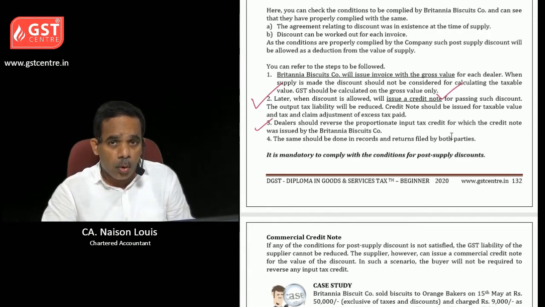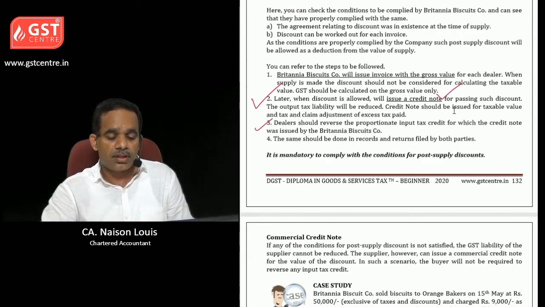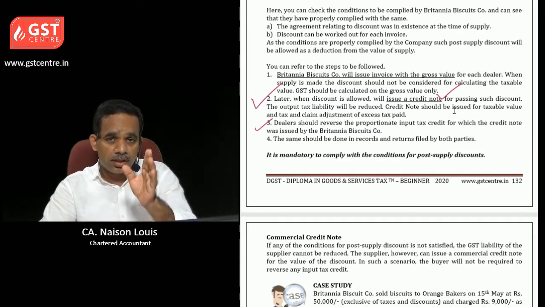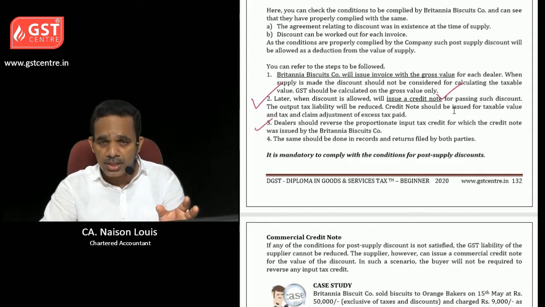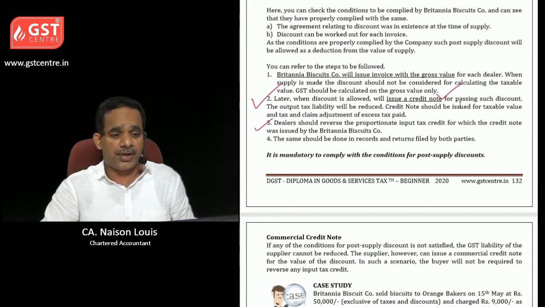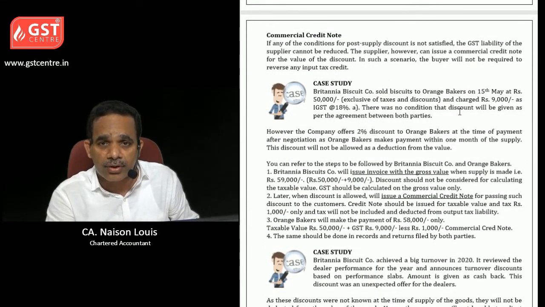Clear? So it is a volume or quantity discount. Please note that all conditions as per section 15 subsection 3, for either cash discount or volume discount, should be satisfied. Then let us learn about commercial credit note.